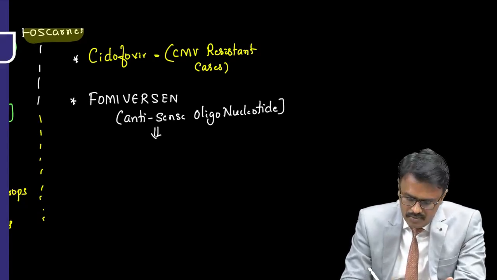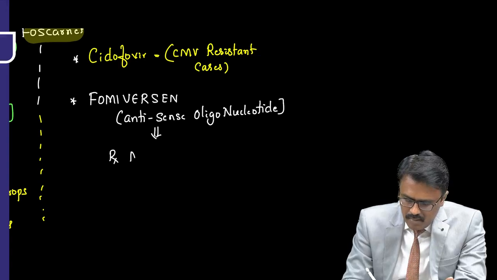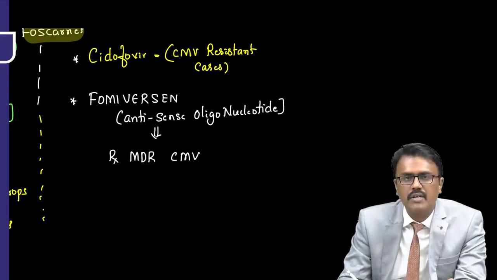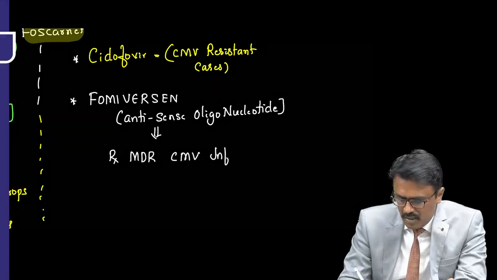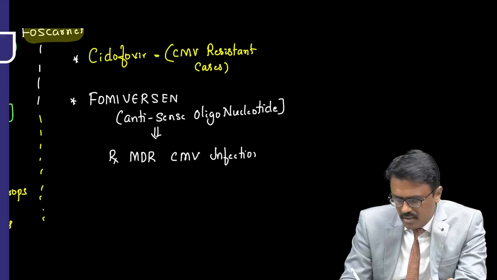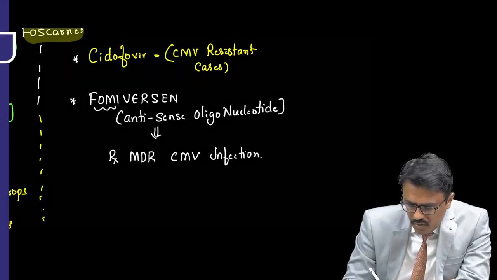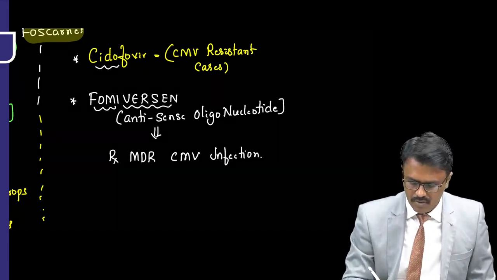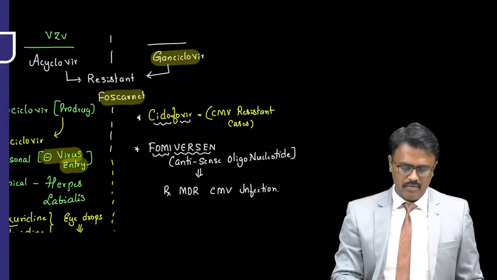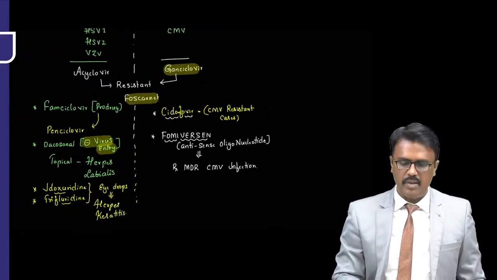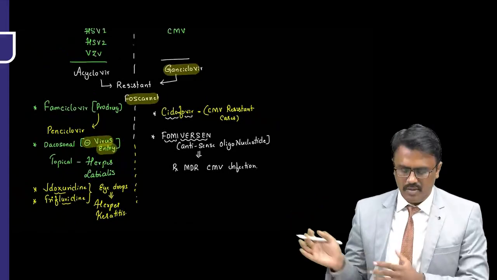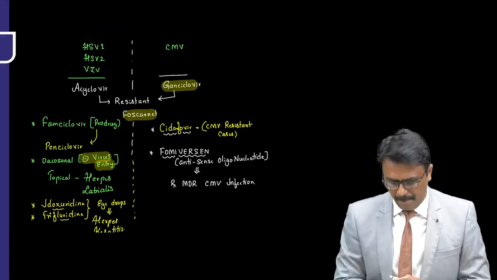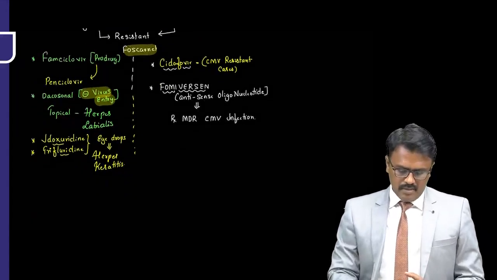Where do you use it? It is used in MDR, multi-drug resistant cytomegalovirus infection. So for multi-drug resistant cytomegalovirus infection we will use fomivirsen. Again, we have cidofovir. But remember, for these two conditions, I have bifurcated so that it's easier for you to understand what is for herpes and what is for cytomegalovirus. Right.